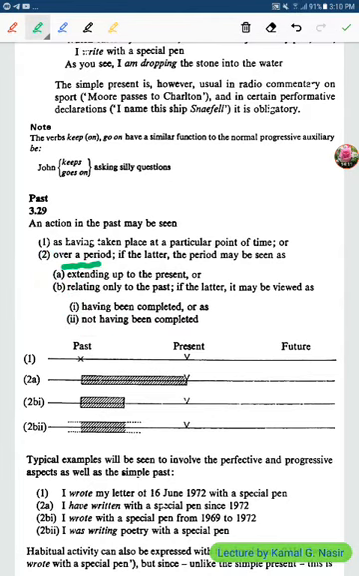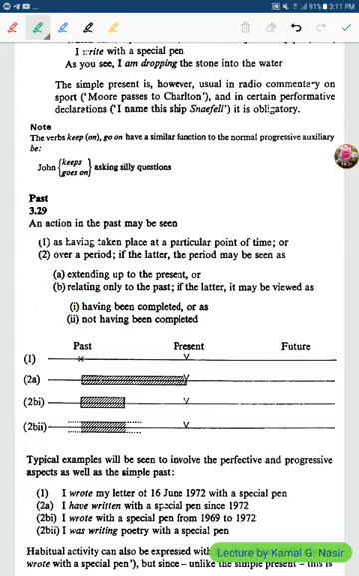Over a period, when extending up to the present or relating only to the past. If relating only to the past, it must be either having been completed or not having been completed. So if more than one opinion. Right?